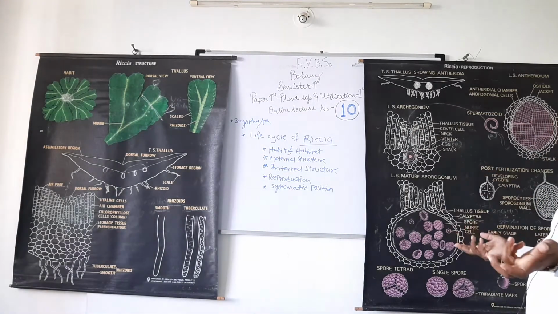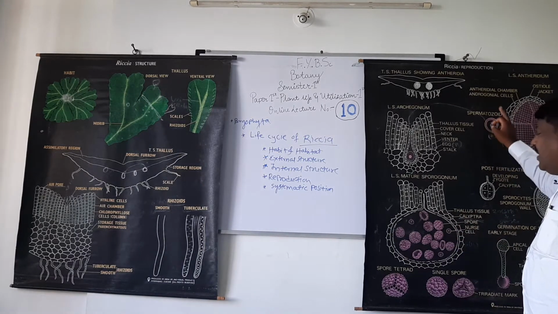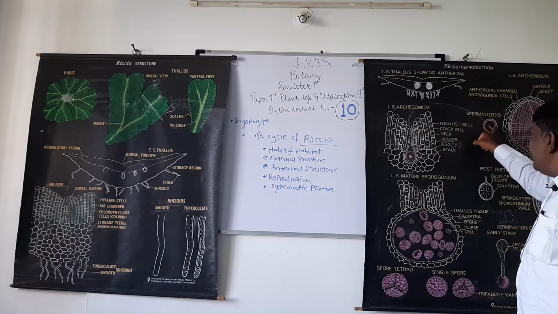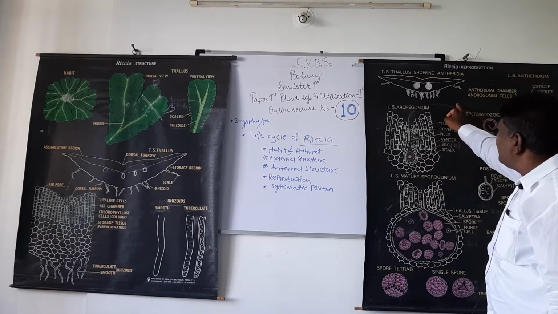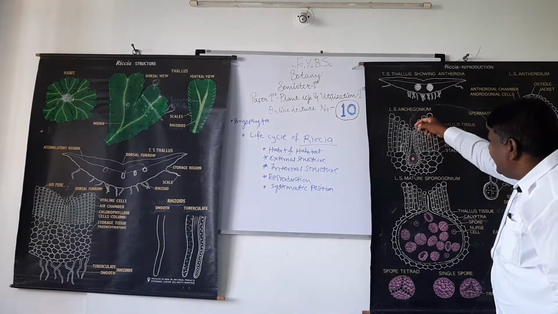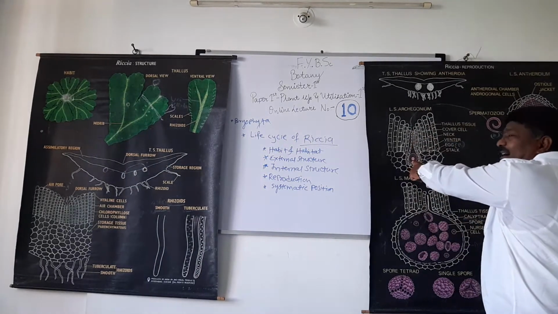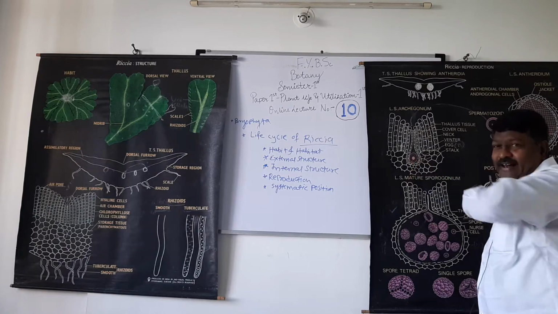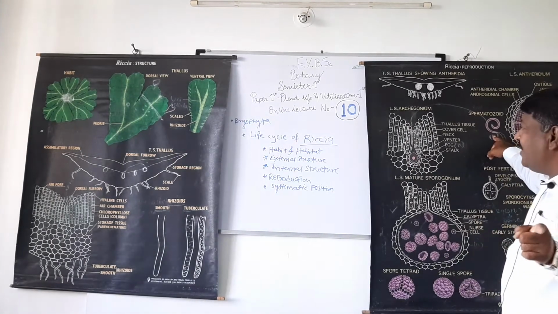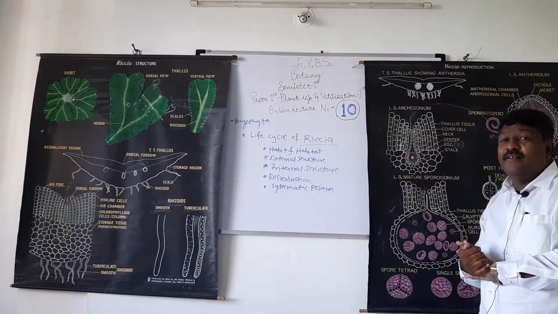After maturity of these sex organs, the male sex organ produces the male gamete, called spermatozoid, and the spermatozoid swims towards the archegonium. When it comes near the archegonium, it enters the archegonium and fuses with the egg. Understand? In this case, the male gamete is motile and the female gamete is non-motile, and therefore the reproduction is oogamous.